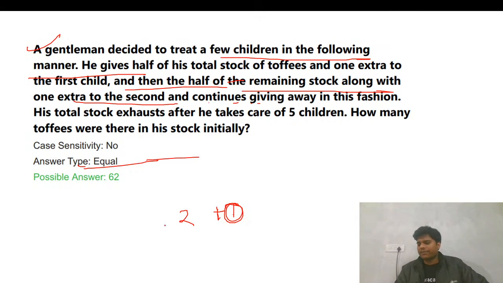If he has given the left, the final one, the person will have 1. Final one will be 1. So 1 he has given. He's always giving half. So if that is 3, that is 6, and that is 7, that is 14, that is 1, that is 15, that is 30, that is 1, that is 62.